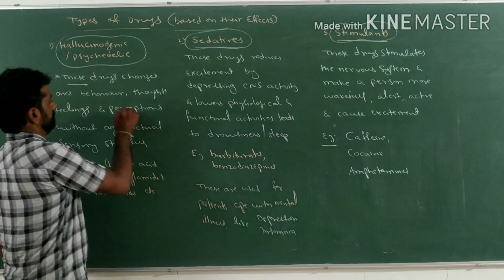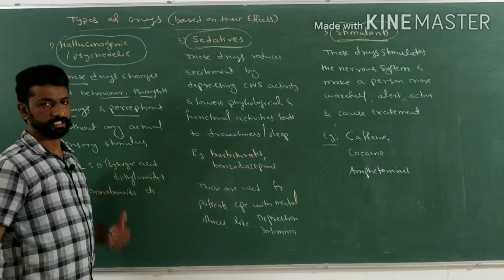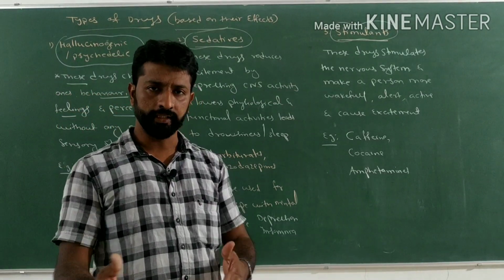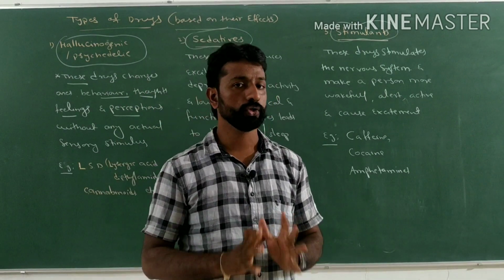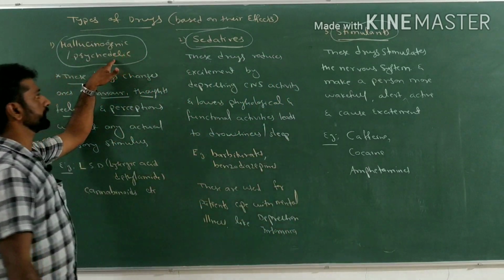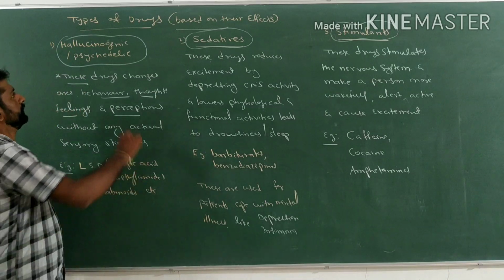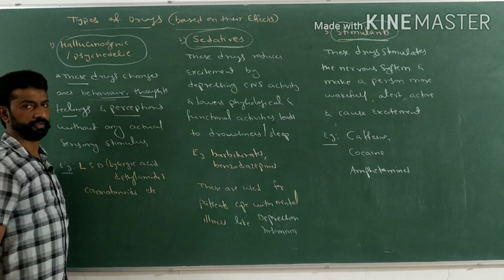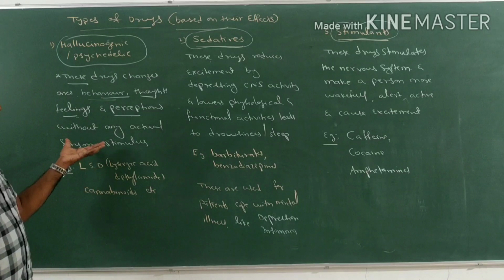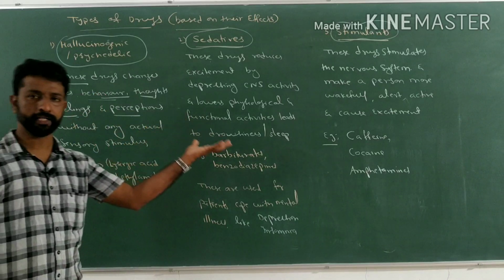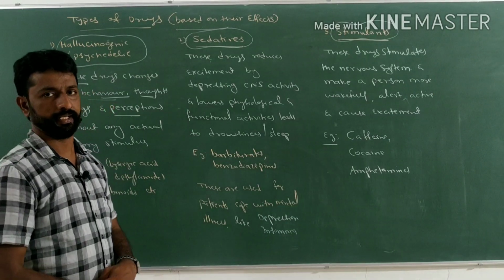What happens? Behavior, thoughts, feelings as well as perceptions change. So any drug which causes such changes in our body without sensory stimulus is called a psychedelic drug or hallucinogenic drug. It's very clear here: the drugs which change one's behavior, thoughts, feelings, and perceptions, and these changes occur without any actual sensory stimulus, are called hallucinogenic or psychedelic drugs.